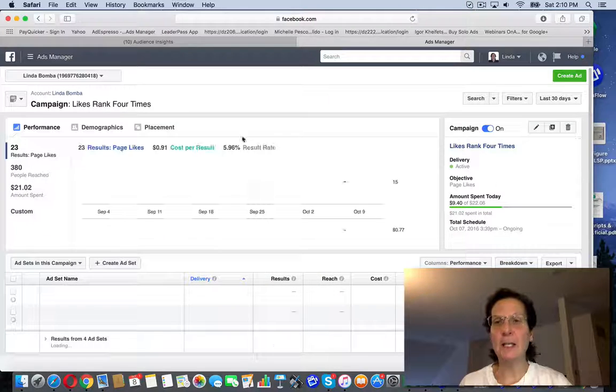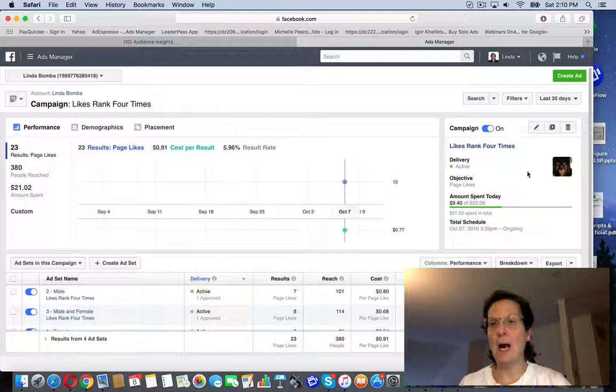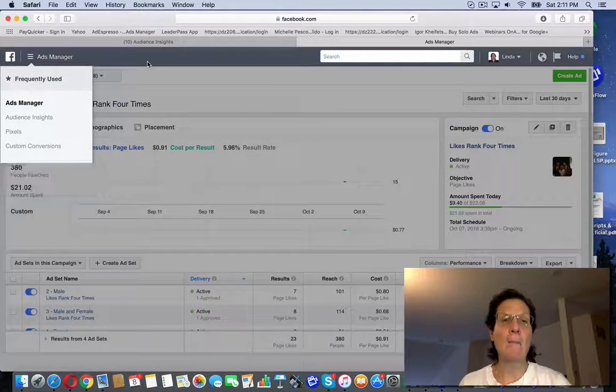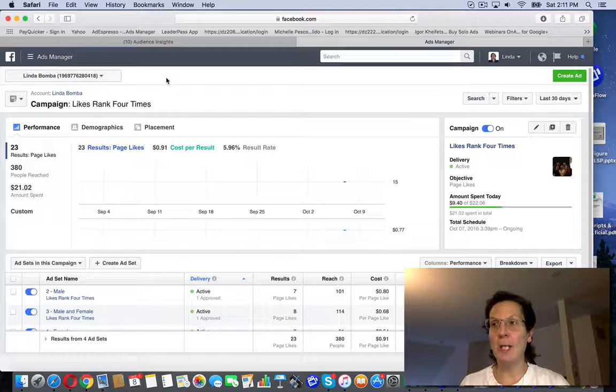I have this likes campaign. It's the same copy and everything that I've been running. I actually have a couple of them running right now. But anyway, that's how you set up a likes campaign.